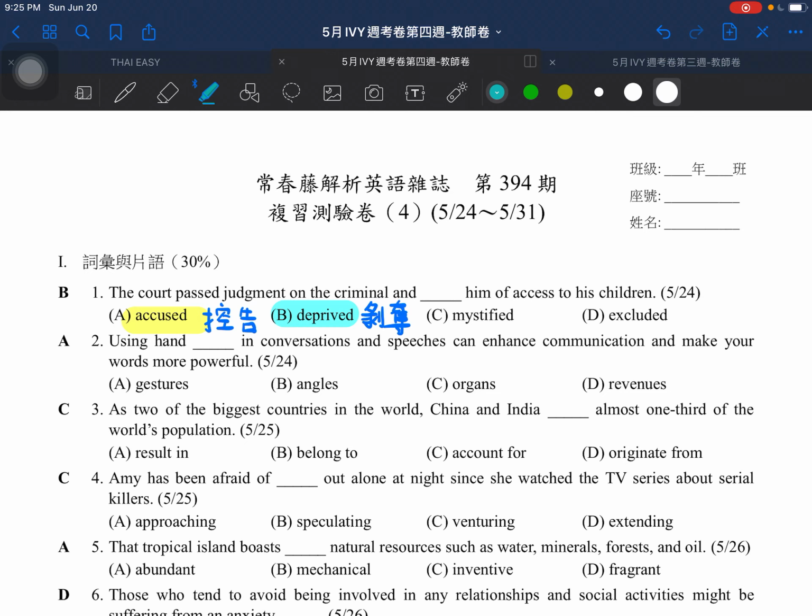And we don't use the word accuse here because when you accuse someone of something, usually they'll accuse someone of a crime of a certain kind. For example, the man was accused of a murder case. So here we don't choose the word accuse.